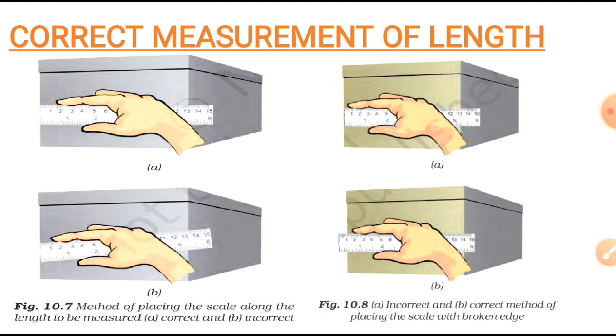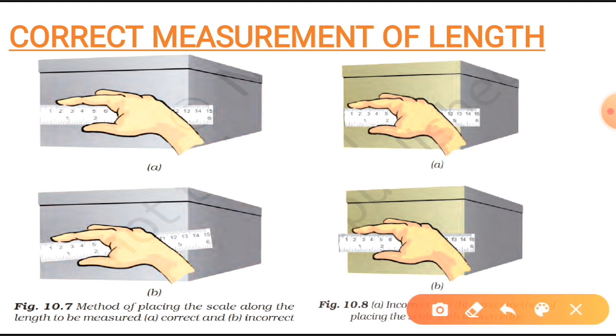Then we must know the correct way to measure. Here in this picture, I have shown you the correct way to measure any object. Have a look. The first set of pictures shows you how you have to place the scale to read out and find out the length of any object. This picture 1 is the correct way to measure anything, and this second one is wrong.